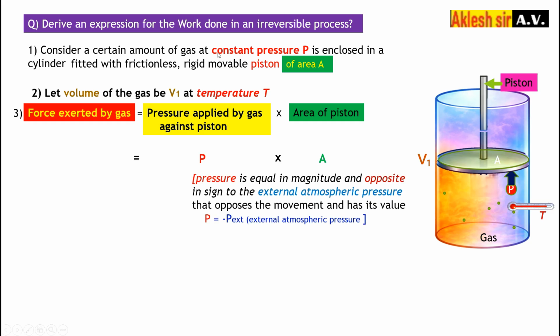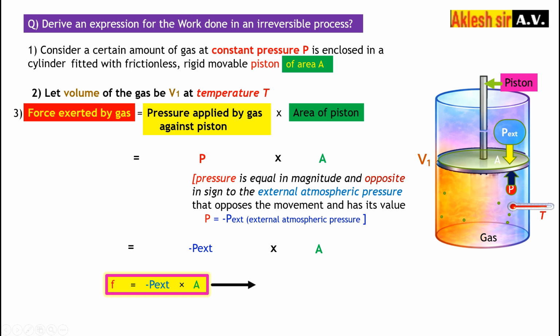Here the pressure of the gas is equal in magnitude to the external pressure. The external pressure is in the downward direction and the pressure of the gas is in the upward direction. Both are exerting in opposite directions. So P is equal to minus P external. Instead of P, we are going to write P external into area. So the formula of the force exerted by the gas is F equal to minus P external into area. This is equation number 1.